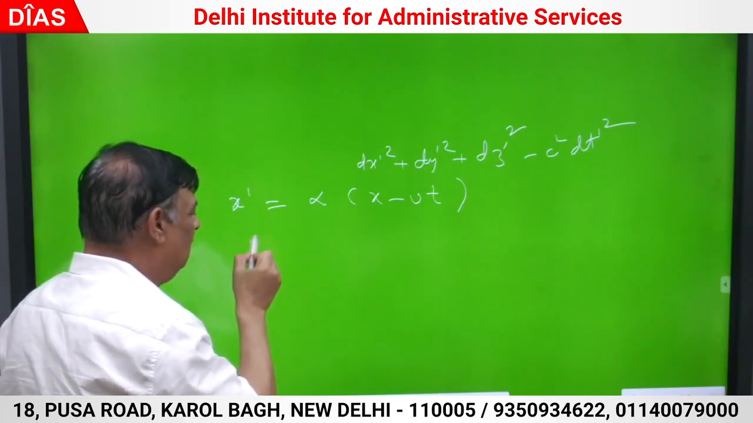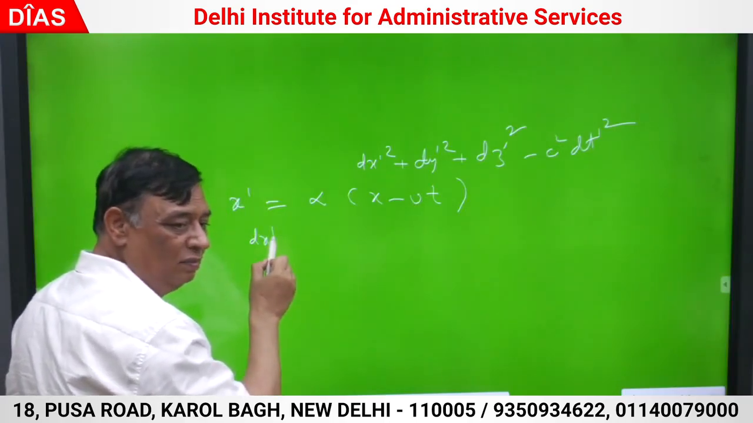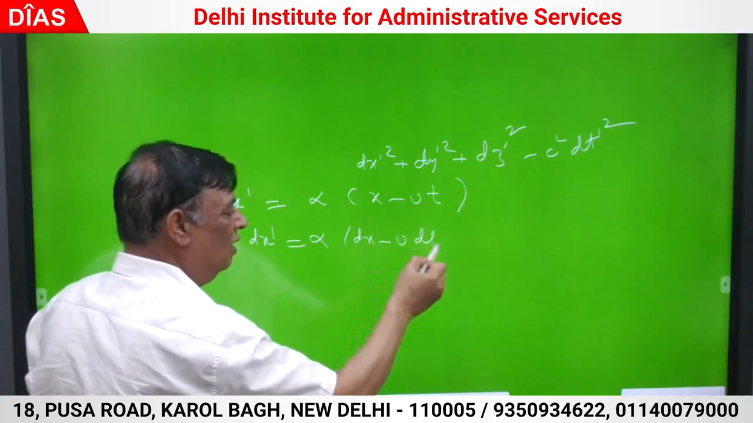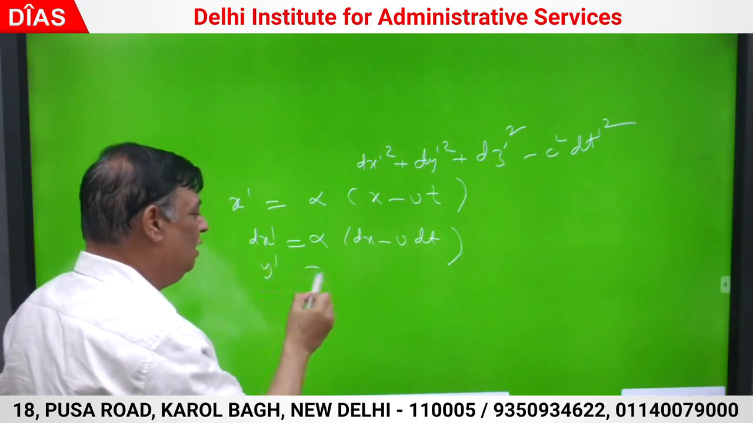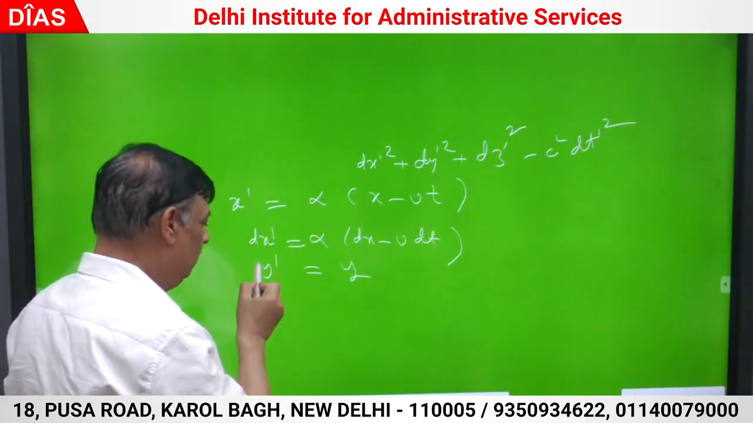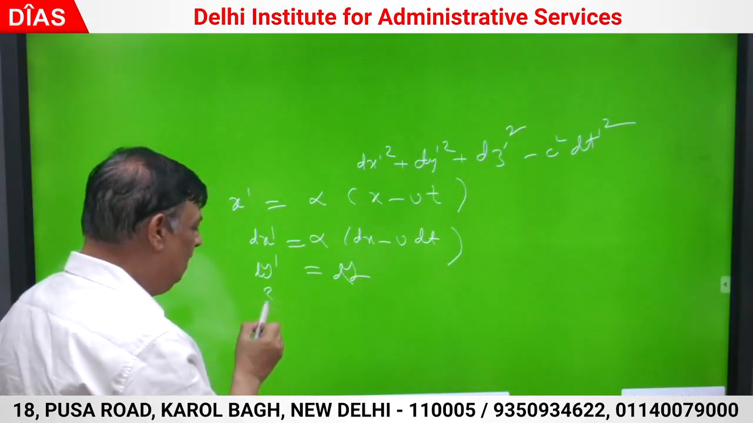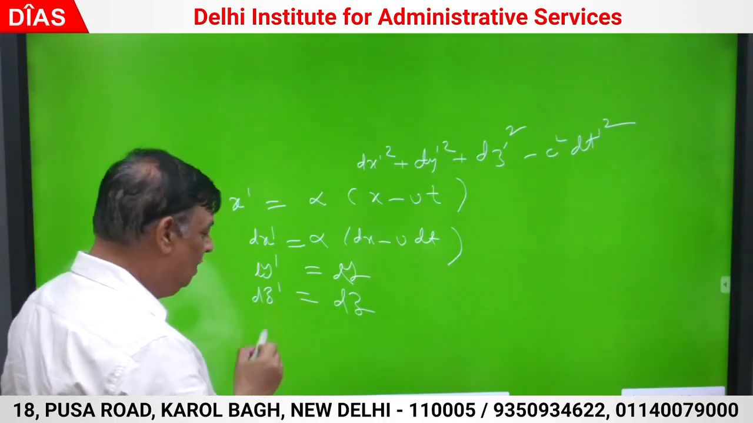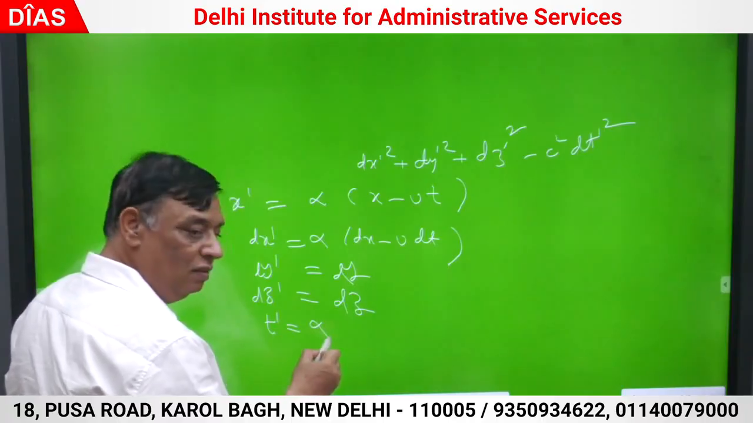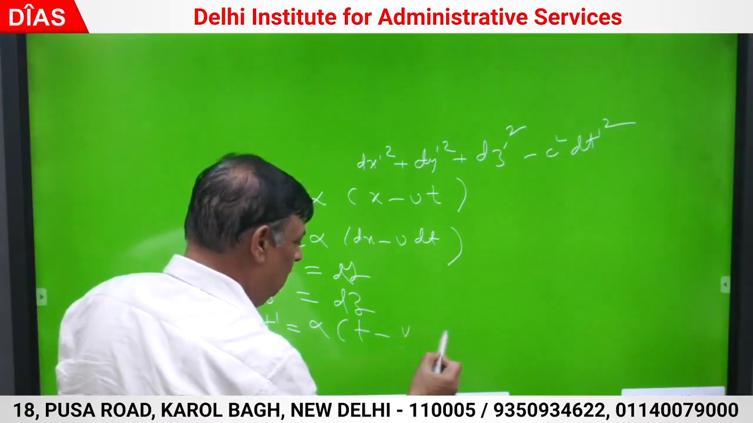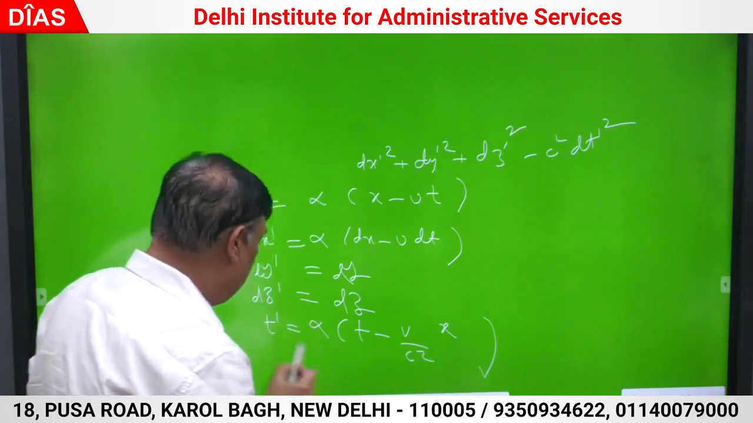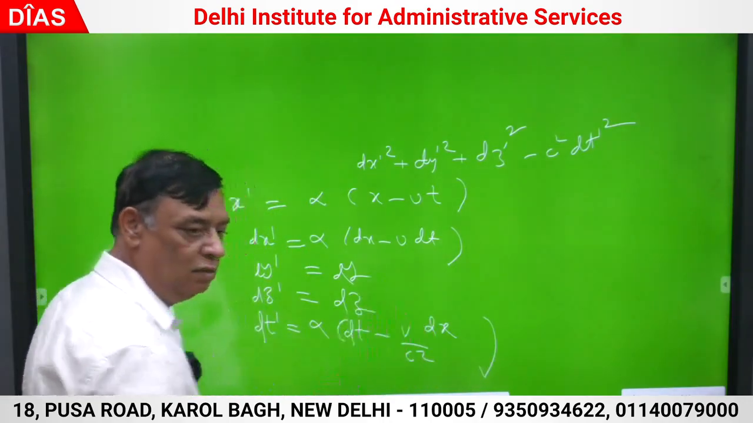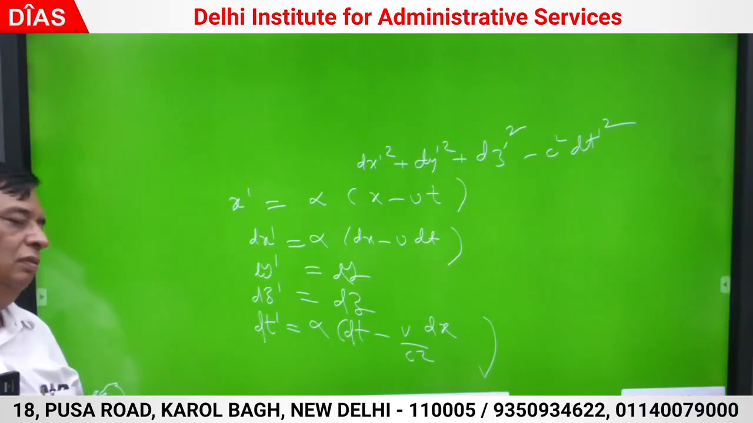What will dx dash become? What will be dx dash? Alpha is a pure constant: dx minus v dt. y dash is y, what is dy dash? dy dash is dy. z dash is z, what is dz dash? dz dash is dz, correct. t dash: alpha out, (t minus vx by c square). Differentiated, dt dash is alpha out, dt minus v dx by c square. Correct.